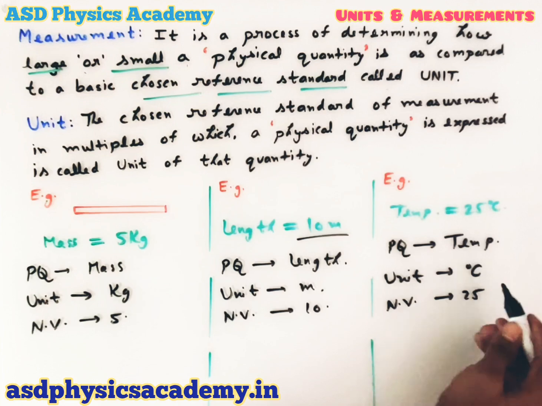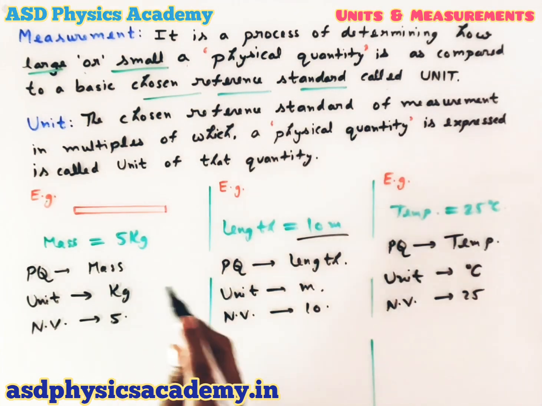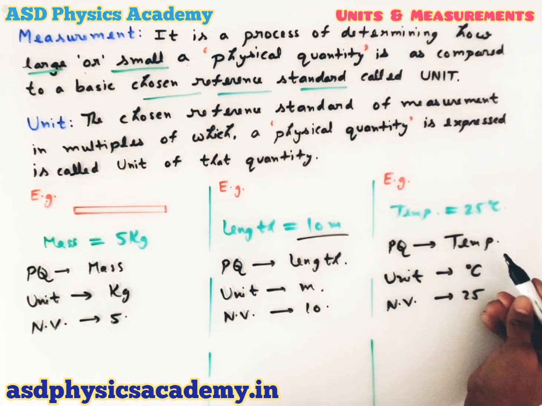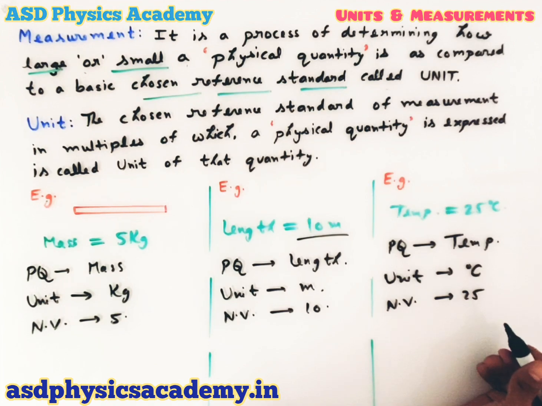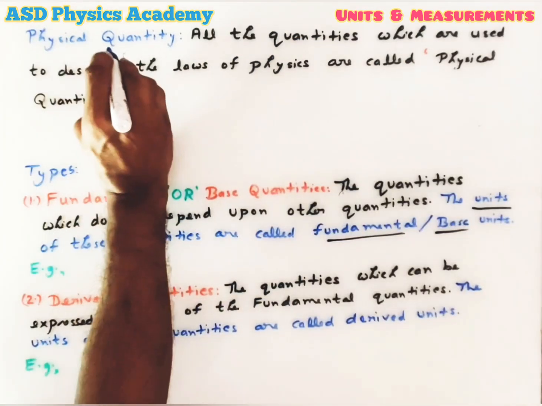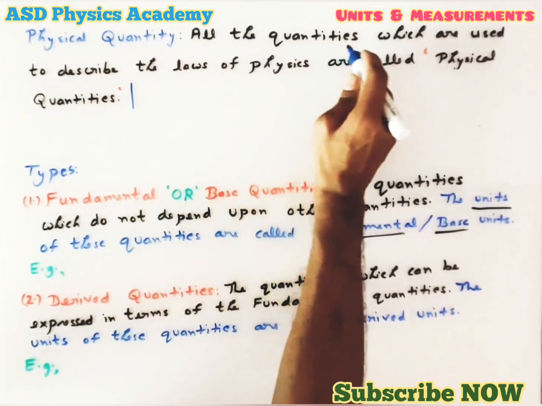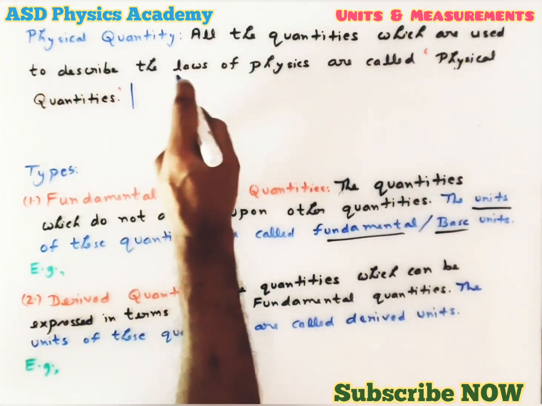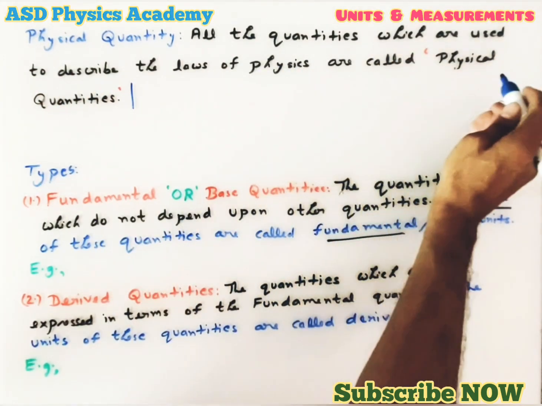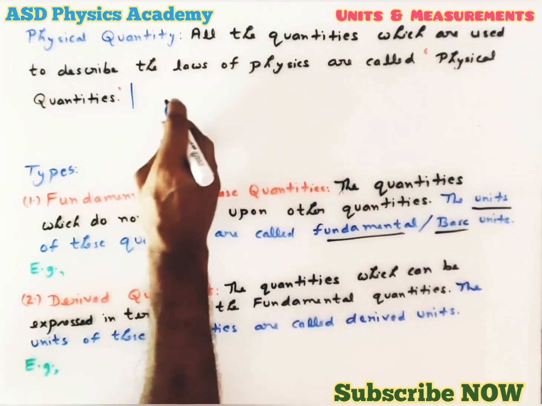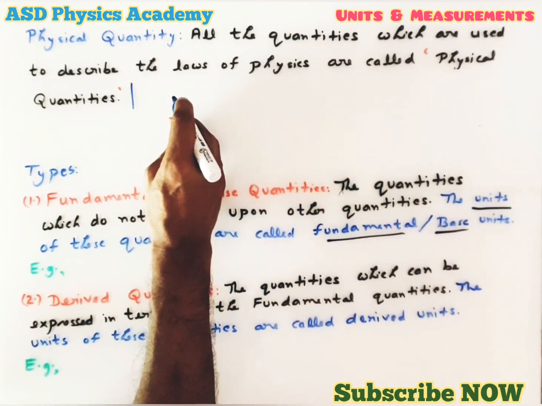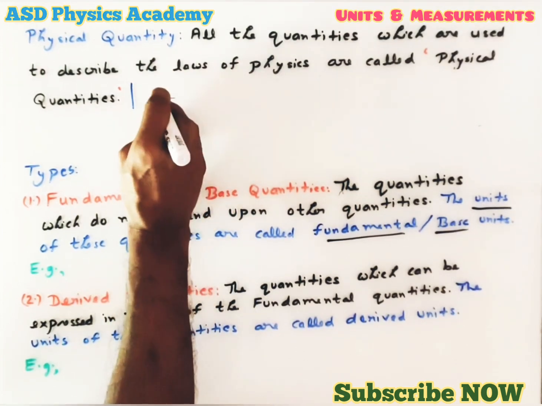So here we understood physical quantity can be mass, length and temperature. Okay, so now we are going to see physical quantity in detail. So what is physical quantity? All the quantities which are used to describe the laws of physics are called physical quantities, and always remember that physical quantity is composed of numerical value and its unit.